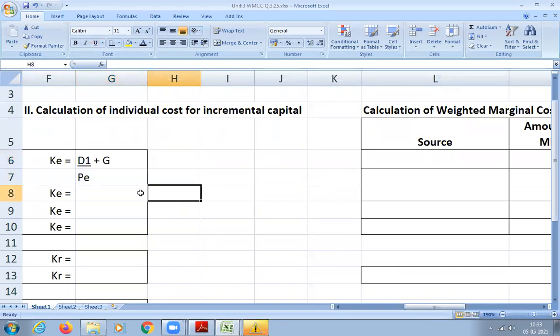So how much is D? 3, sir. And P is 250, and G is 10%. Already we discussed 0.1. I know your memory power is very good. So 3 divided by 250 plus 0.1, that is 10% as the growth rate. Kindly calculate. So 0.112. 0.112 is correct.